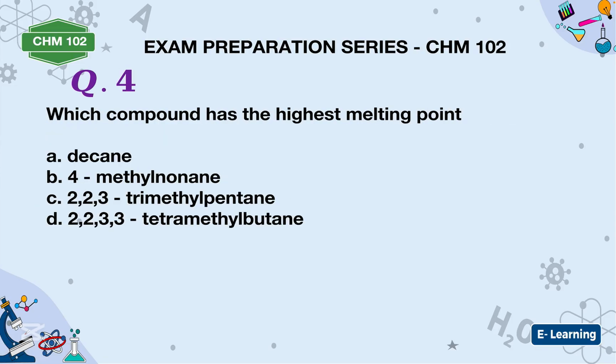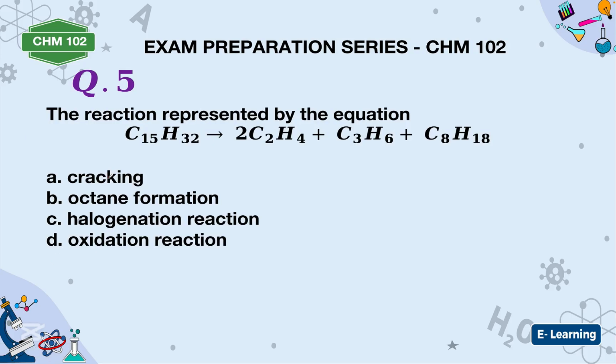The next one. Which compound has the highest melting point? We have said that the correct answer is decane. Then the next one, the reaction represented by the equation is cracking. We said cracking is a reaction whereby an alkane breaks down to give us simpler alkanes, alkenes, and other smaller compounds. This alkane gives this and this other simple alkane. So the correct answer to this question is cracking.